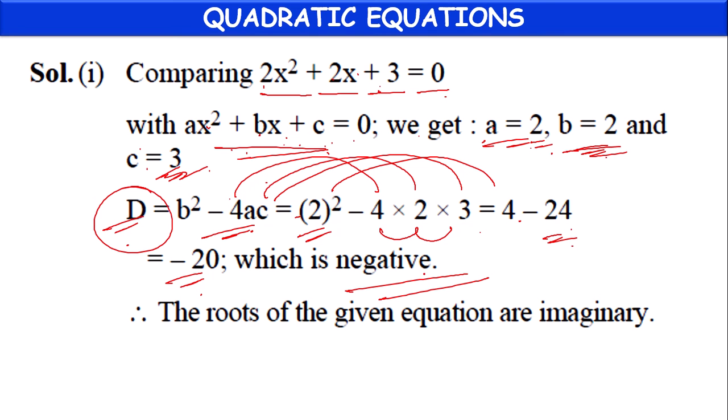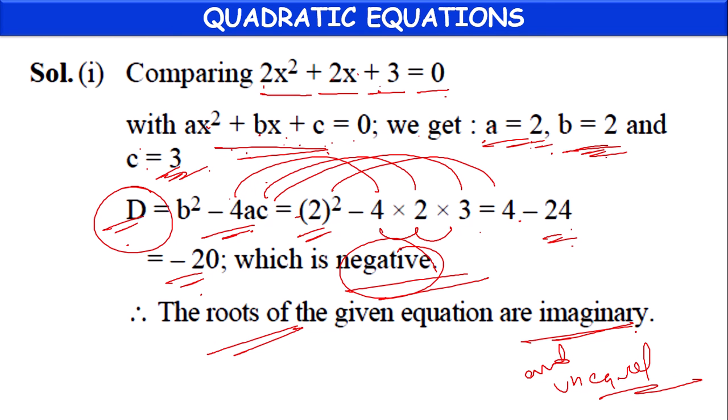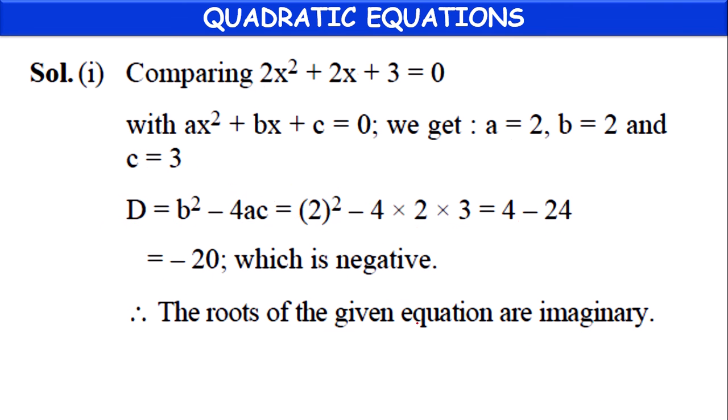So the discriminant is negative, so the roots are imaginary and unequal. Like that, without solving, directly we can tell the nature of roots.